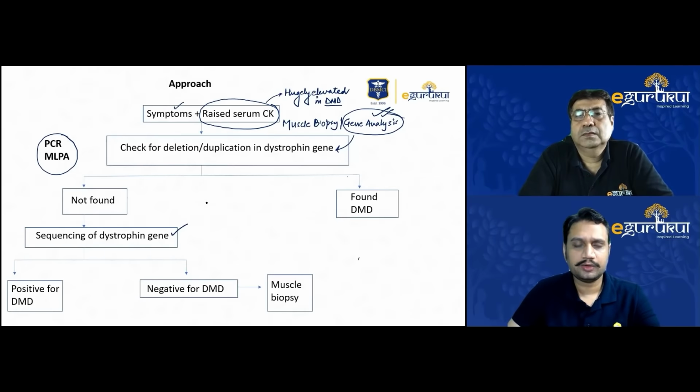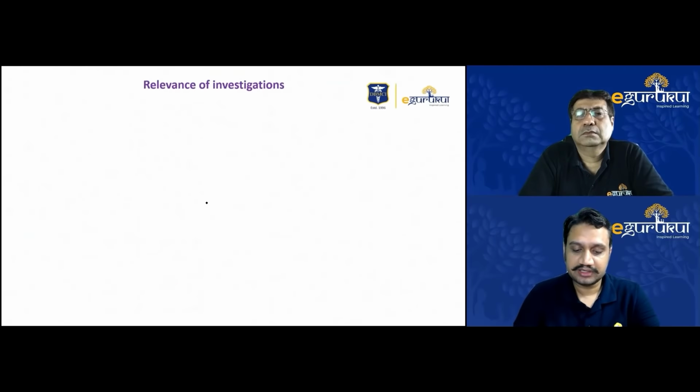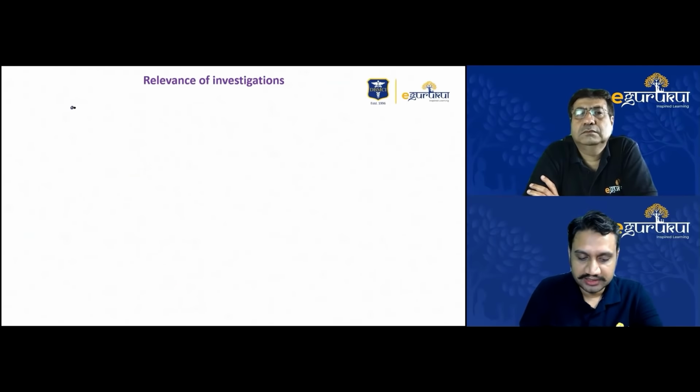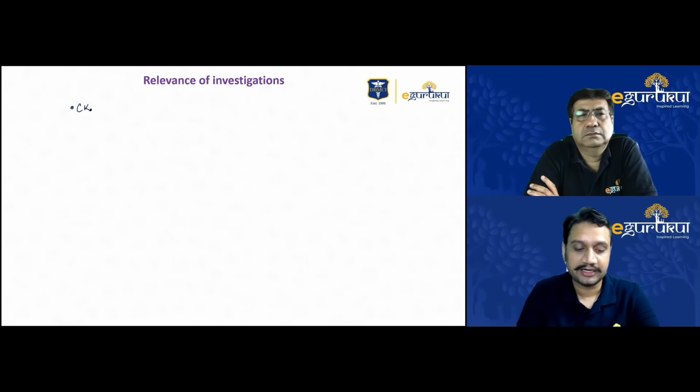So what we theoretically read as well as have practically seen about these investigations, whether you talk about creatine kinase, I'll tell you some interesting facts that we usually learn. You might put some light over it.